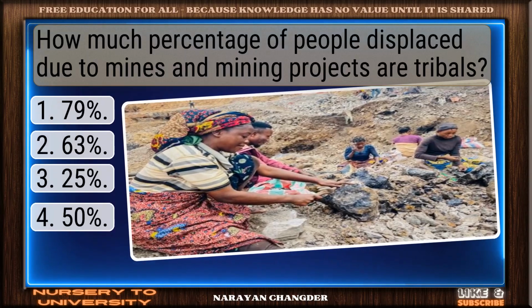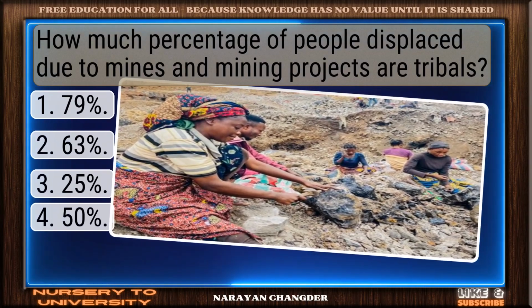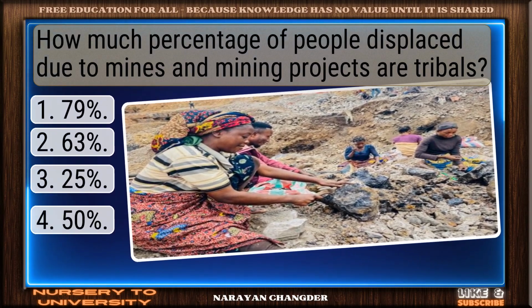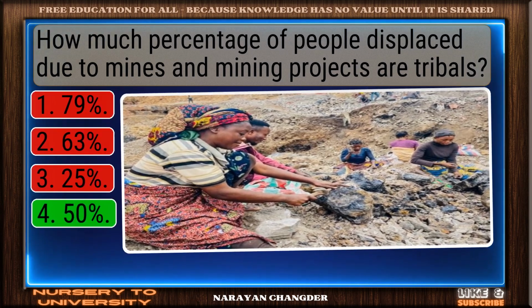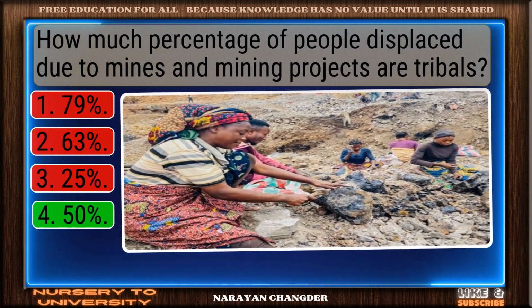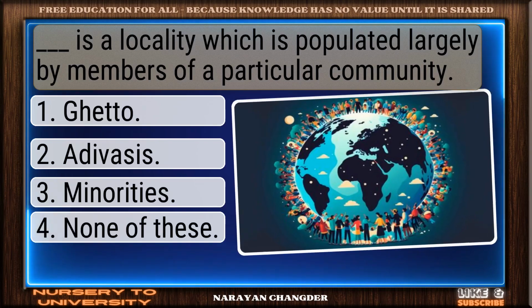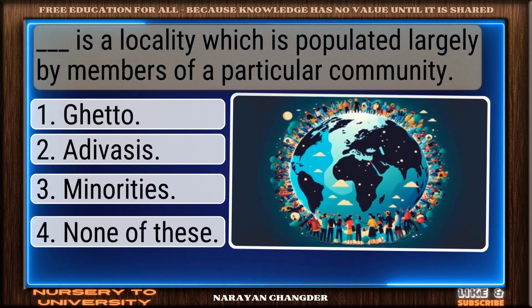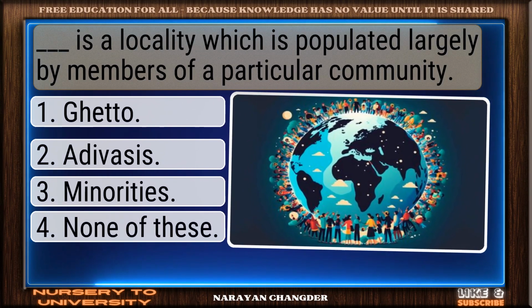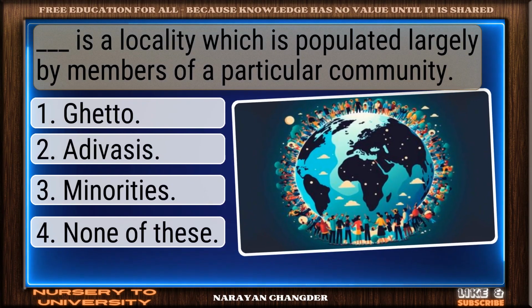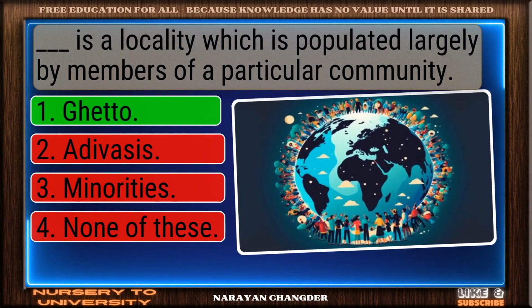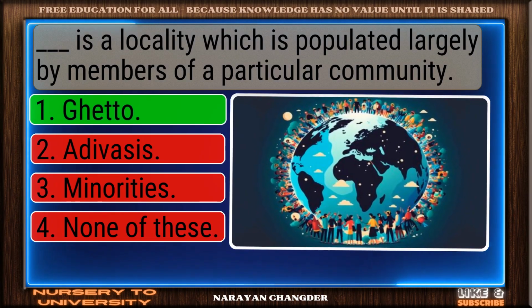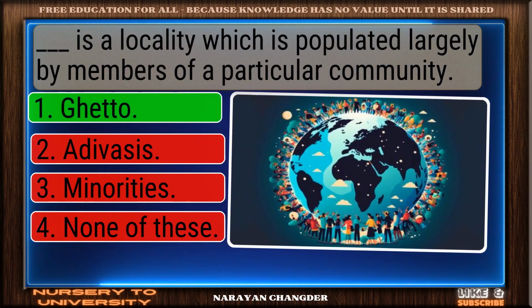Question number 18. How much percentage of people displaced due to mines and mining projects are tribals? Nicely done. 50% is a solid answer. Question number 19. Dash is a locality which is populated largely by members of a particular community. Exactly. Ghetto makes sense and it is the right choice.